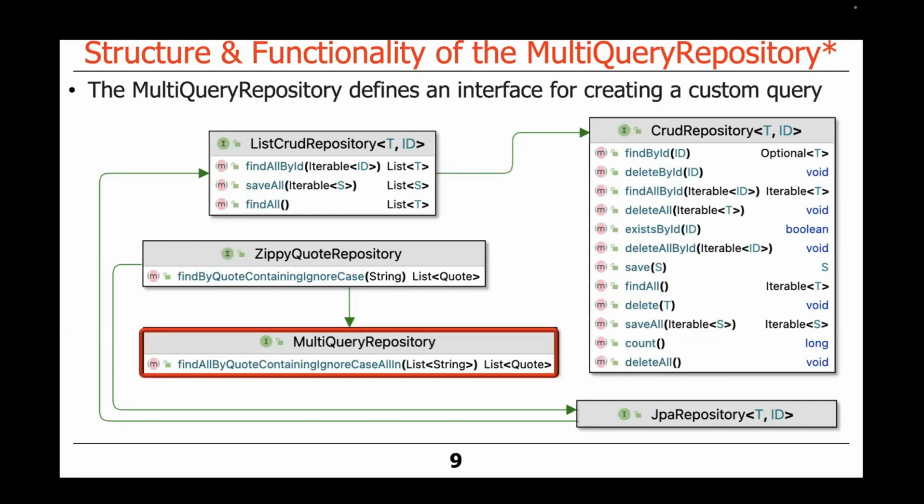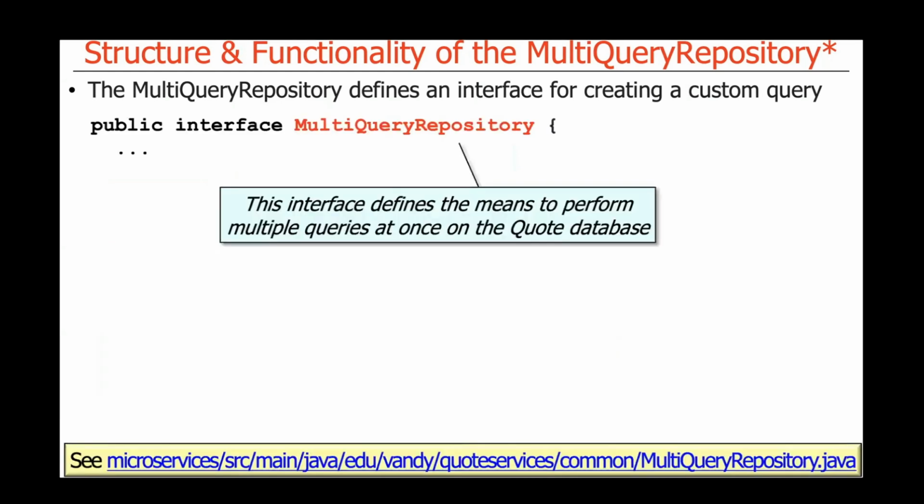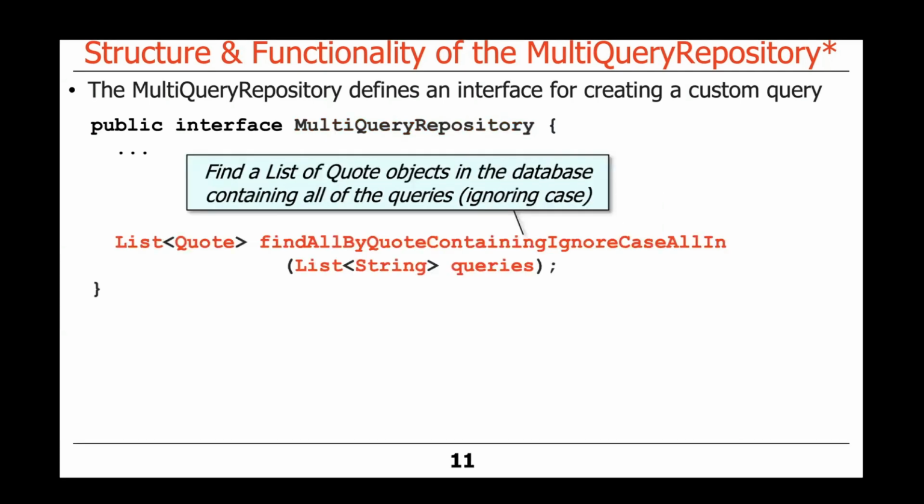So let's talk about the MultiQuery repository. The reason we have this is to work around the limitations of the Spring Data API. In particular, we're going to go one step further than what I just showed you to define a more powerful type of query, and this is a custom query. This is part of the MultiQuery repository, which, as you can see here, is an interface that the Zippy quote repository is going to extend. Here's what that interface looks like. It's called MultiQueryRepository, and as we'll see in a moment, it provides the means to perform multiple queries at once on the quote database. And here's the particular method we're going to define.